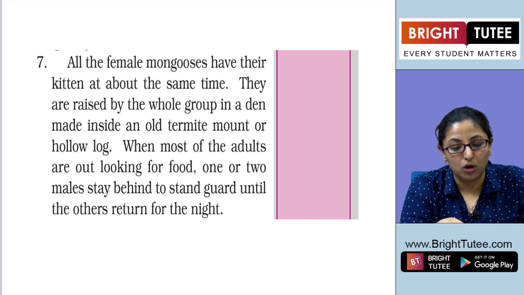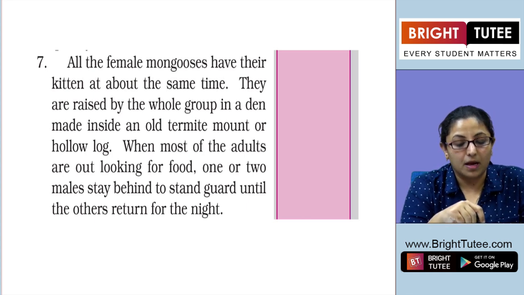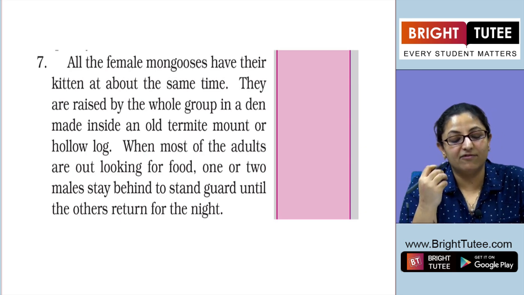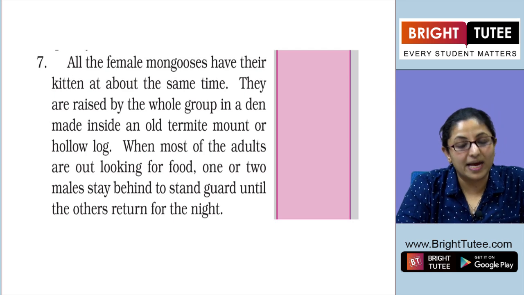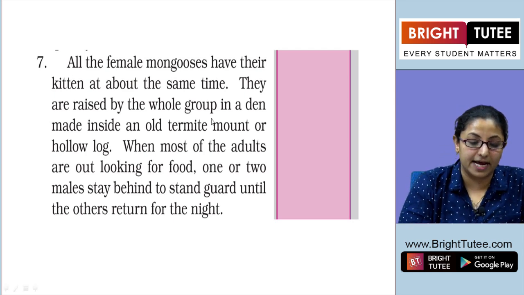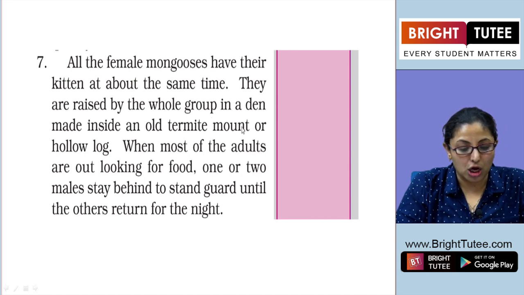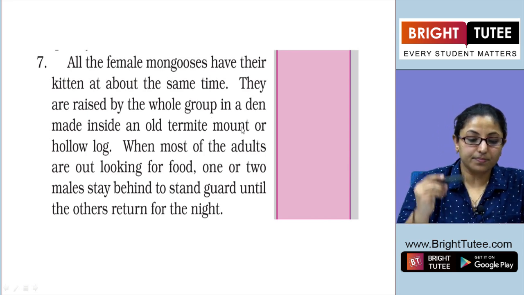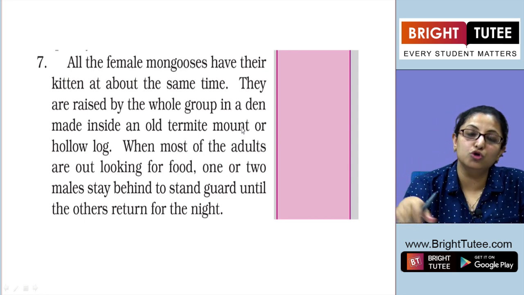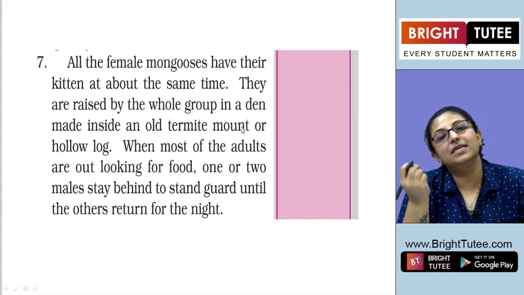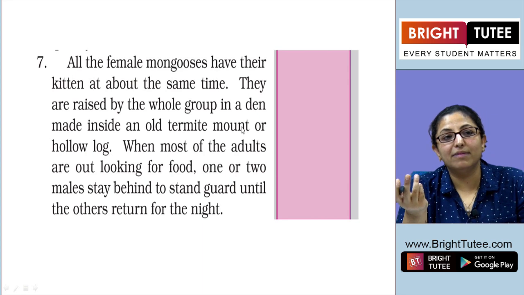All the female mongooses have their kittens at about the same time. They are raised by the whole group in a den made inside an old termite mound or hollow log. Now, what is a termite mound?